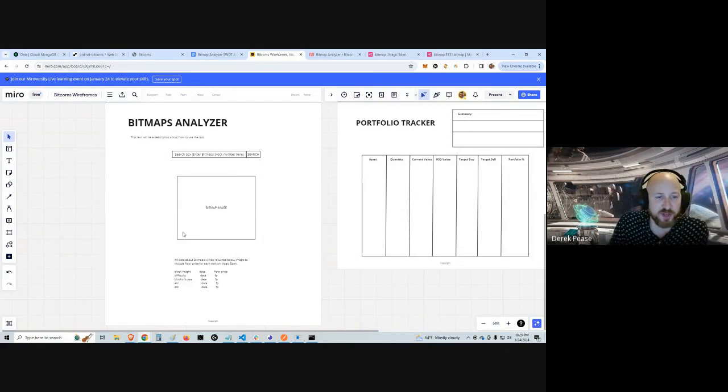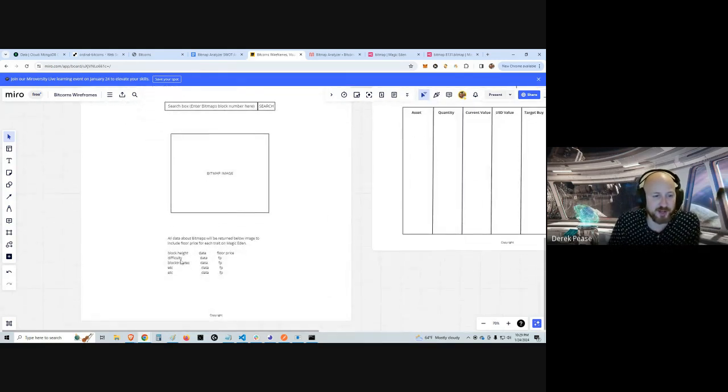So as it's set up now, we did do the search box. The image is not there yet. That's something that I'll be adding in the future so that it'll display whichever bitmap that you're looking up the traits for. And in its current state, it'll generate the attribute, the value, and then going forward, I will add another step to actually pull in the floor price.